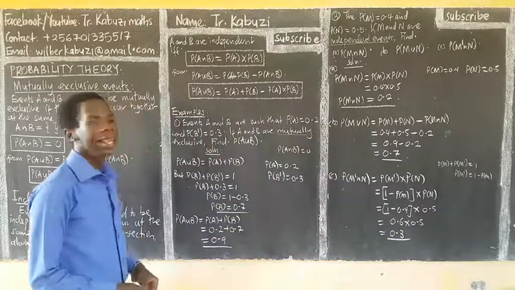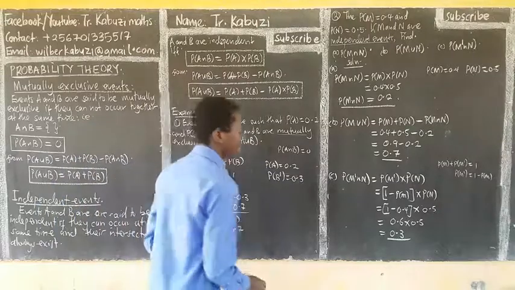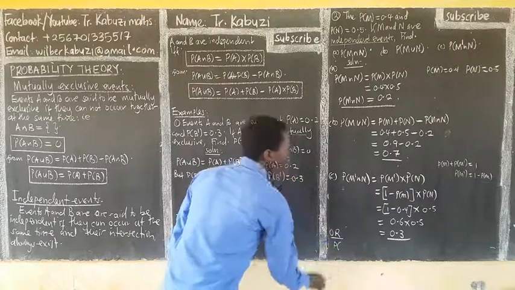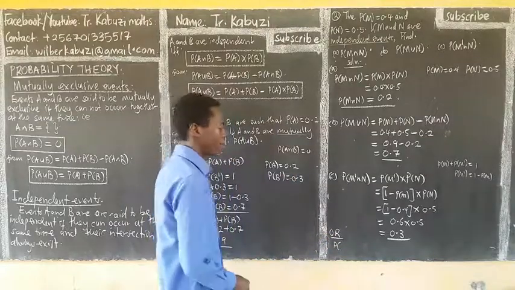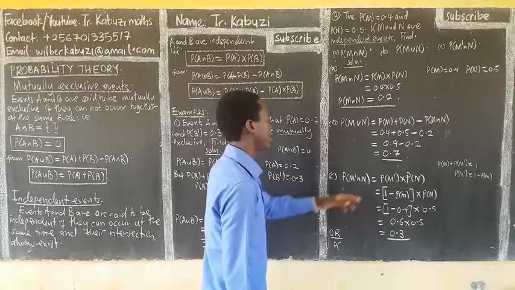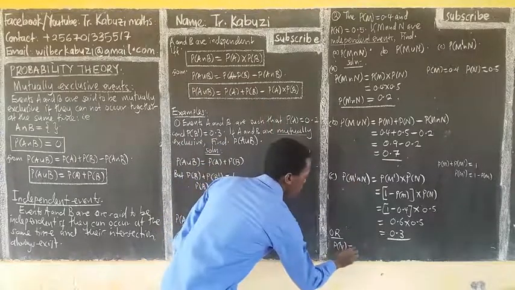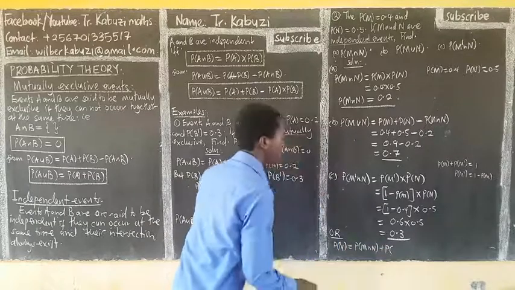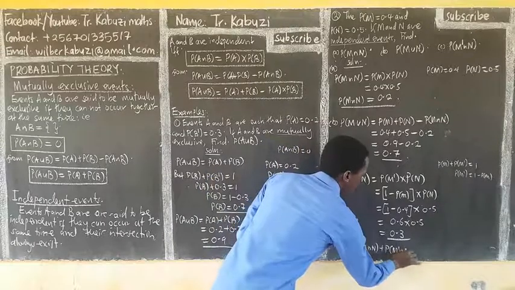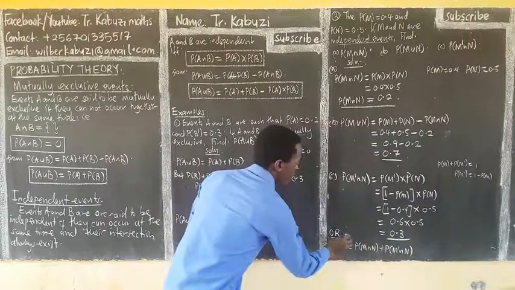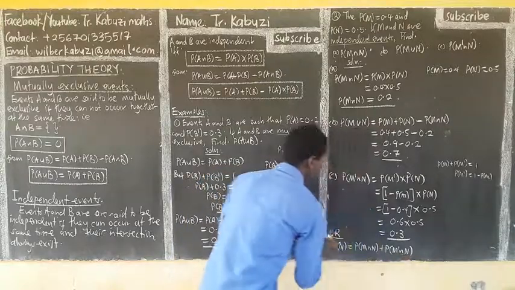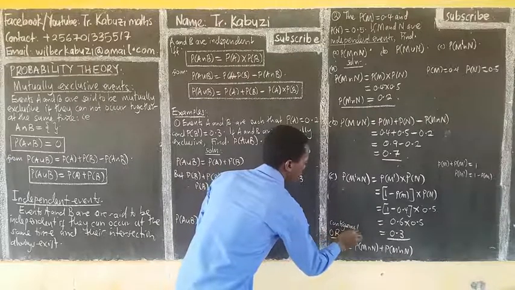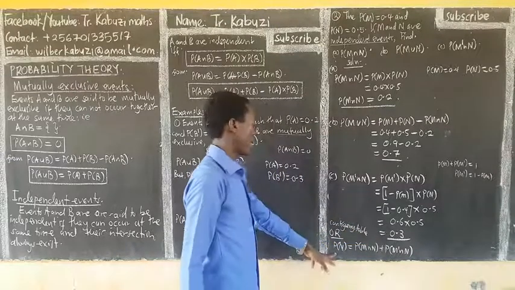Or you can use the contingency table. Using the contingency table, you can say the probability of N from the table. Of course, here you know how it's going to be because I'm seeing a complement here. So probability of N will be probability of M intersection N, then plus probability of M complement intersection N. Here we are using the contingency table.